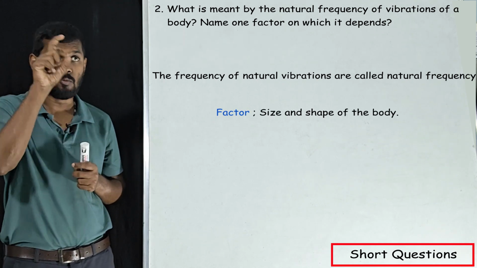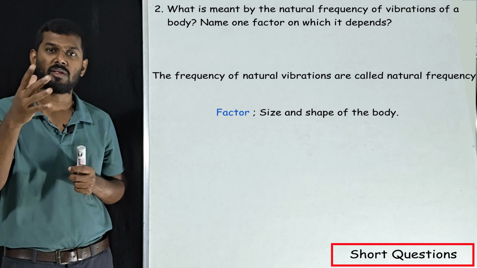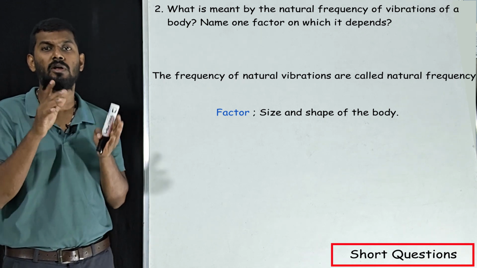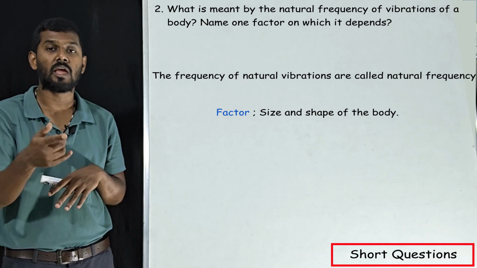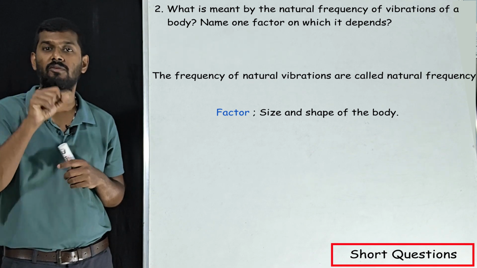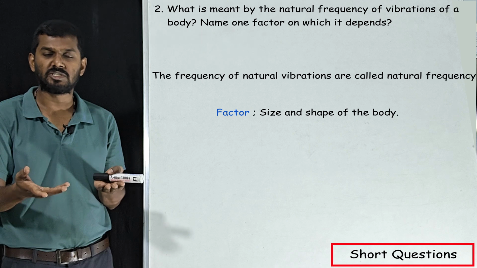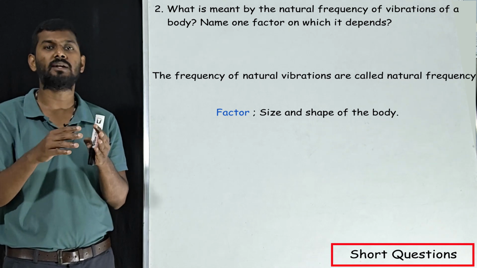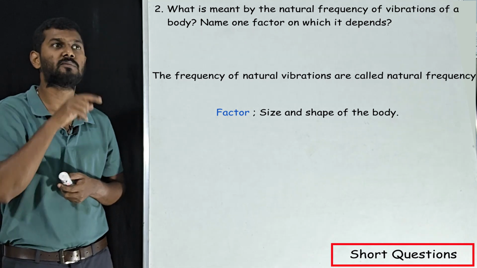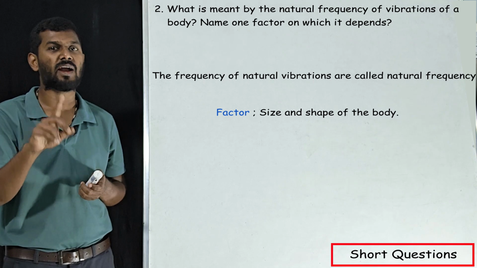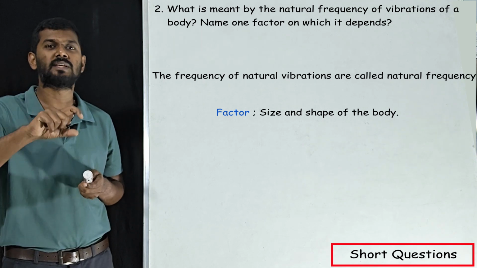Keep this in mind. Only in this case will the size and shape of the body come into the picture whenever we talk about factors affecting frequency. In all other frequencies it will be related to length, tension, length of air column, etc. But only for natural frequency, the factor is the size and shape of the body.